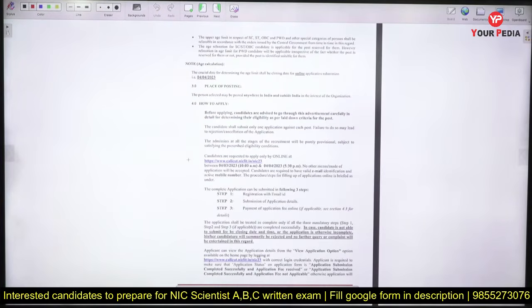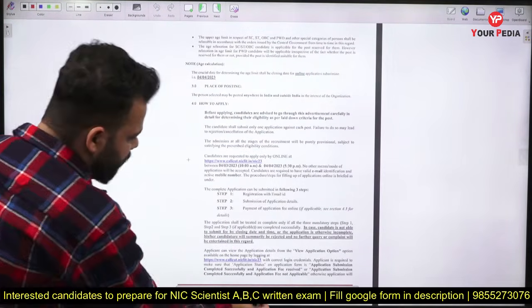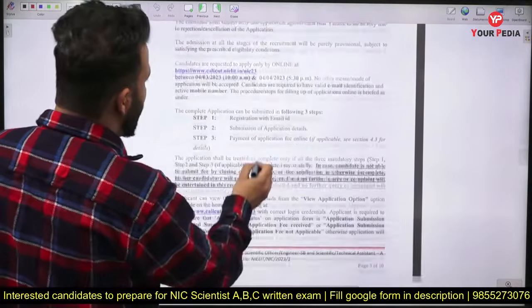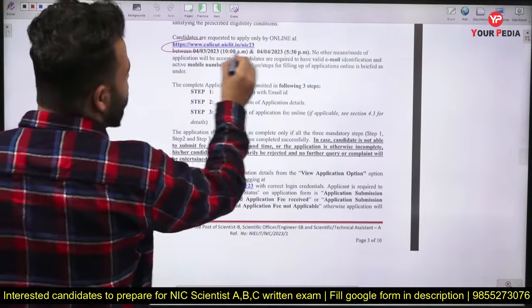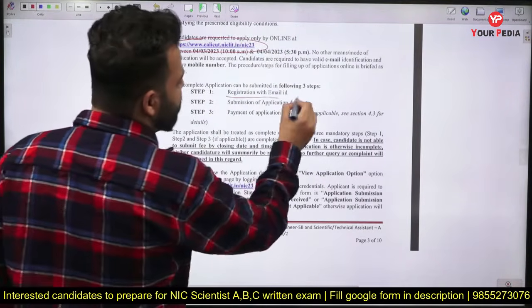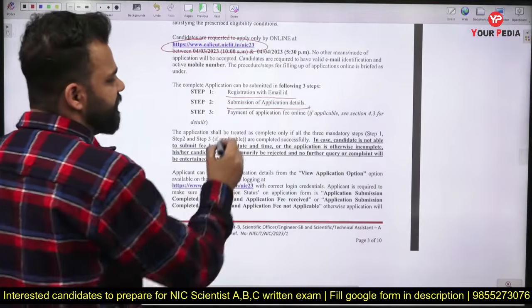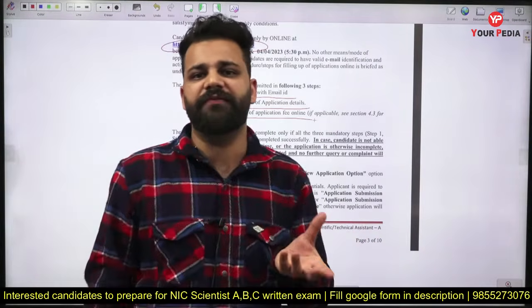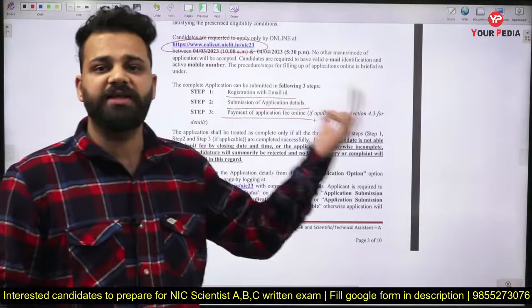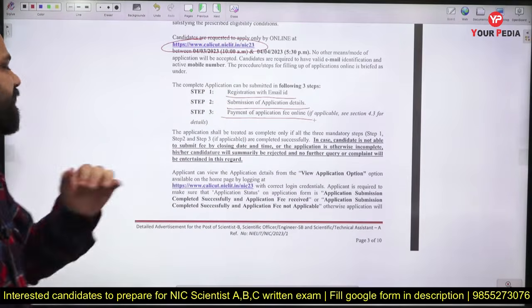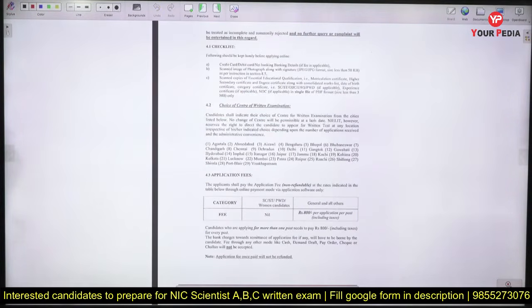After that, how to apply in this job? Now you have to go to the site, this site, and there you can find the notification, and there only you can apply for this job. The steps are: you have to register with your email ID, you have to submit your application details, and after that you have to pay the application fee. Now for these 3 tests, the application fee is 800 rupees for each test. So if you want to give all the 3 tests, you have to pay 2400, so it is 800 per exam the application fee is.